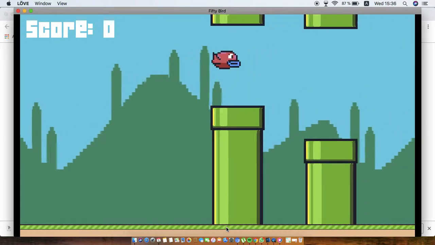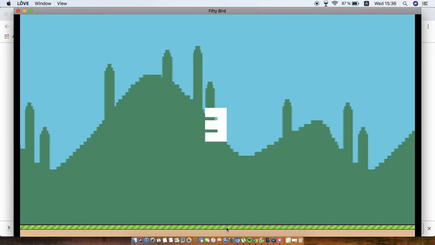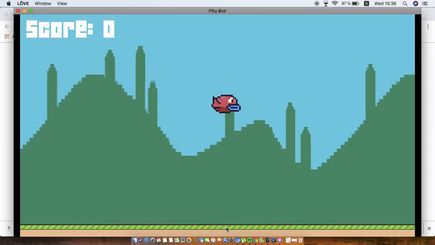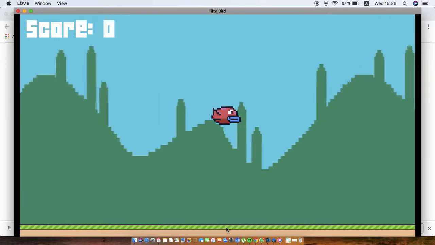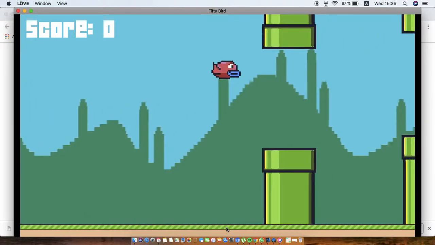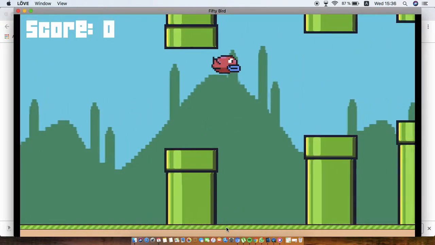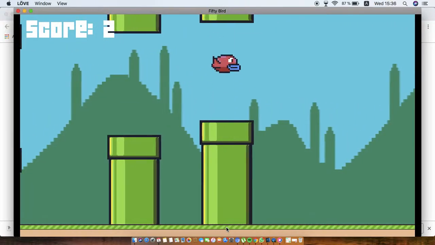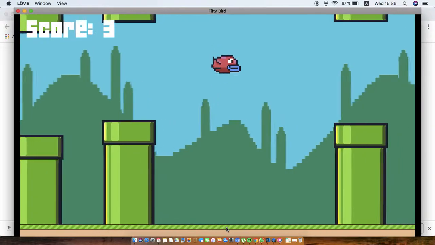Another feature I added is the distance between the pipes. It's now random, as well as the gaps between the upper pipe and the lower pipe. It varies in size. Sometimes it might be bigger or smaller. So notice how between these two and the next, it's a big space, and then before the next one it was less. Here there's more space again.